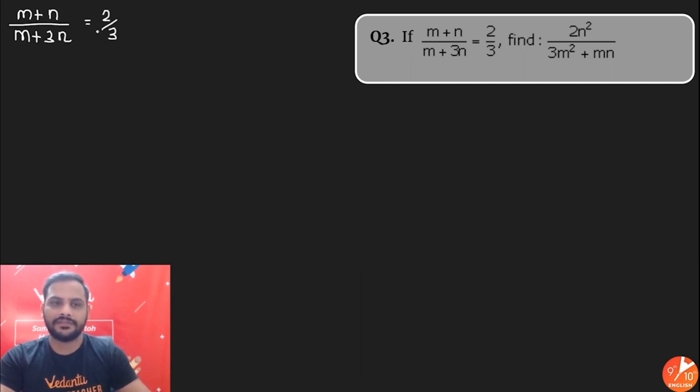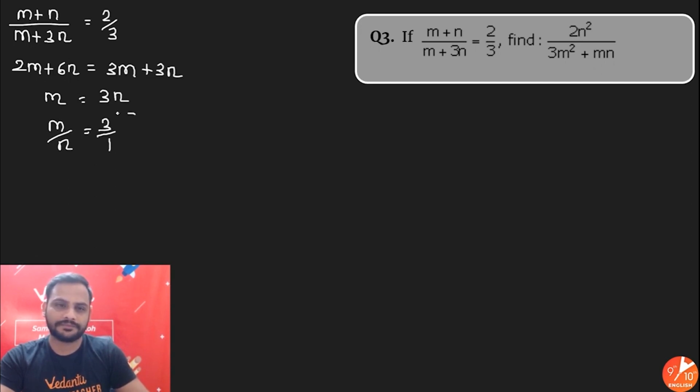If I cross multiply, it will be 2m plus 6n is equal to 3m plus 3n. Shift 2m over here and 3n over there. So 3m minus 2m is m, and 6n minus 3n is 3n. So we have finally got m by n is equal to 3 is to 1.